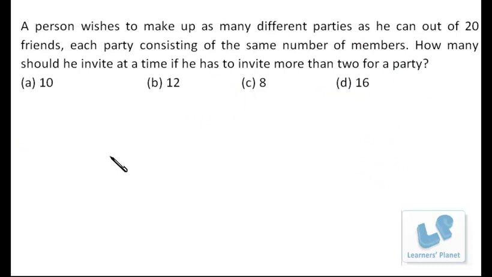Now this is a problem based on permutation and combination. A person wishes to make up as many different parties as he can out of 20 friends, each party consisting of the same number of members. How many should he invite at a time if he has to invite more than two for a party? Now you might have heard about nCr, that is the combination of r people out of n people. So we have to maximize the value of this nCr. Now the maximum value of nCr is achieved when r is equal to n by 2.